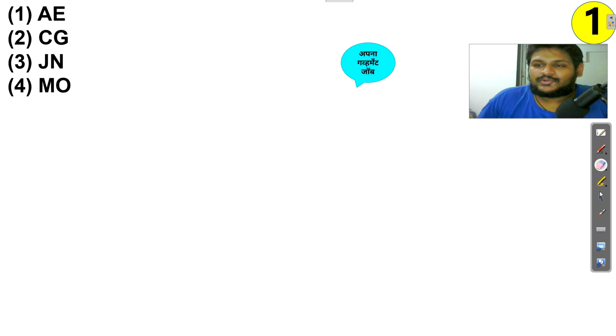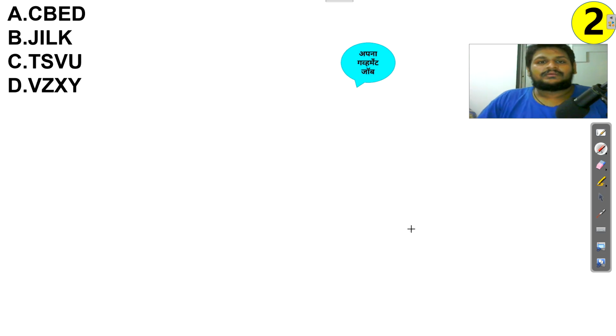Then question number 2 here. CBED, JILK, TSVU and VZXY. Now see, here the position is 3, 2, then I am getting 5 here. E is 5 and D is 4, so 3, 2, 5, 4.